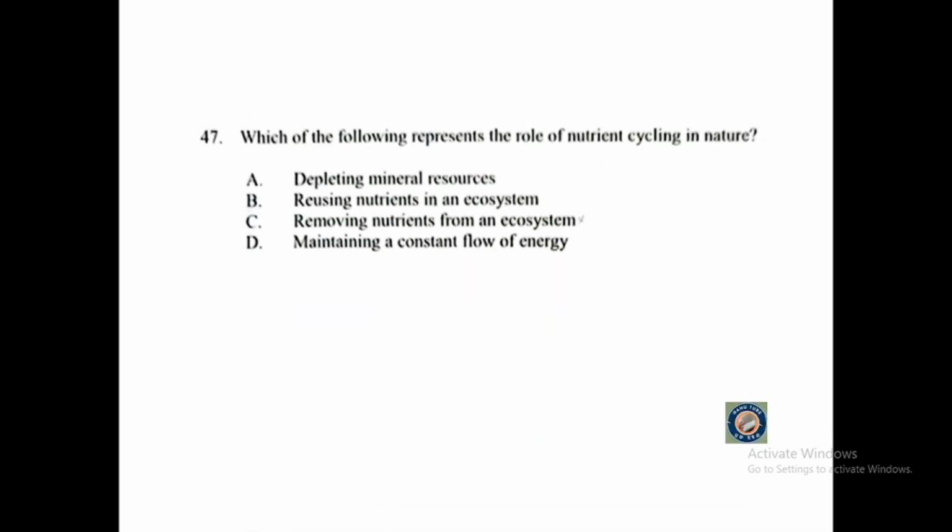Question number 47. Which of the following represents the role of nutrient cycling in nature? A. Depleting mineral resources. B. Reusing nutrients in an ecosystem. C. Removing nutrients from an ecosystem. Or D. Maintaining a constant flow of energy.